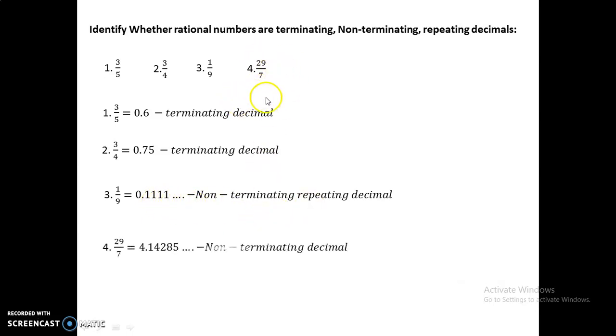But coming to 29 by 7, by dividing 29 by 7, we will not get a remainder of 0, but it is not a repeating one. Our value is not terminating, but it is also not repeating. I am trying to explain the difference between non-terminating repeating and non-terminating non-repeating decimals. So this is a non-terminating, non-recurring decimal, where the value is not repeating, but here the value is repeating: 1 1 1 1 and so on. So this is about the first problem in exercise 1.